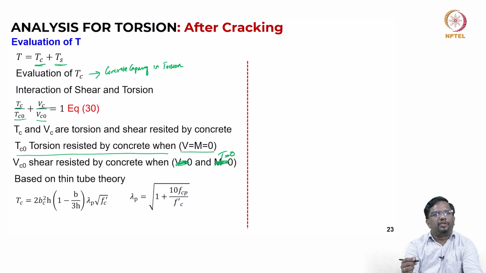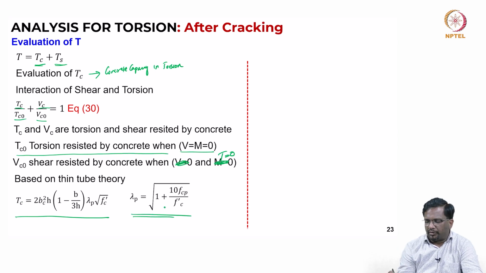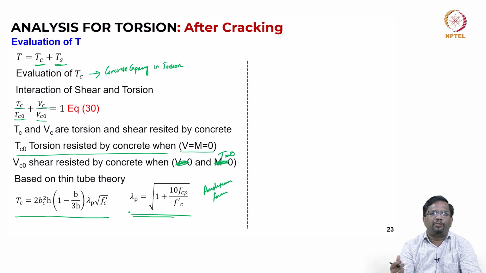Based on the thin tube theory, we have already derived expressions for this in terms of Acp, Pcp and so on. If you substitute those parameters, then you will find this. So, this is a simple expression for your cracking torsion, or Tcr, right. What is this lambda p? Again, that is also some kind of an amplification factor, like we have discussed previously. If your fcp becomes 0, then lambda p will become 1. If fcp is there, the higher the fcp, the higher lambda p will be, and that is going to increase your cracking torsional moment. So, that we have seen.